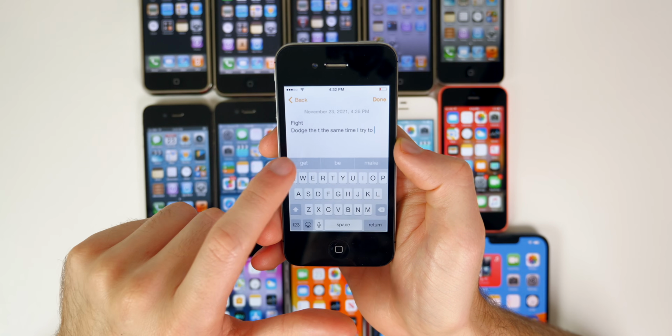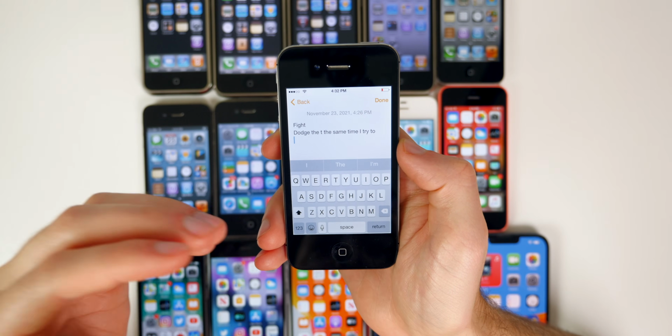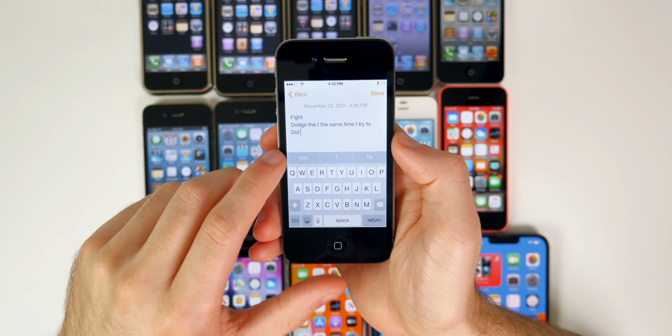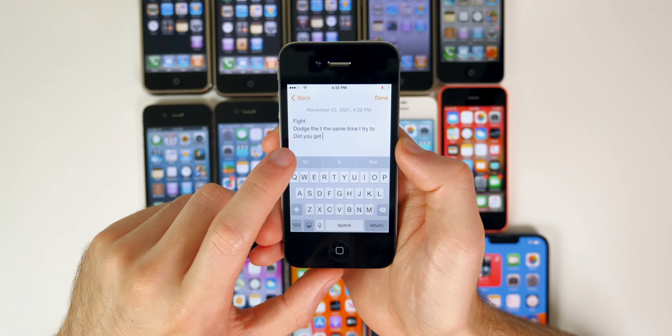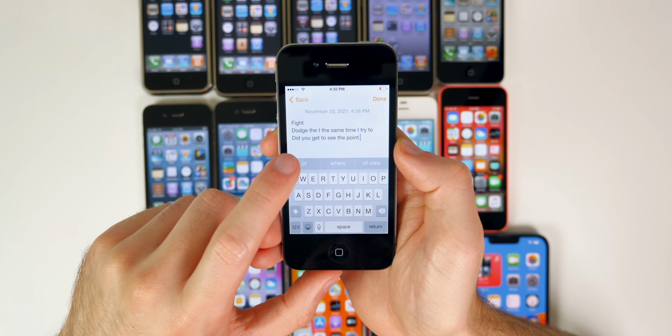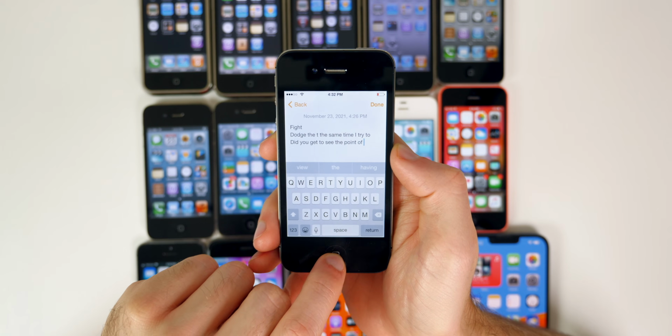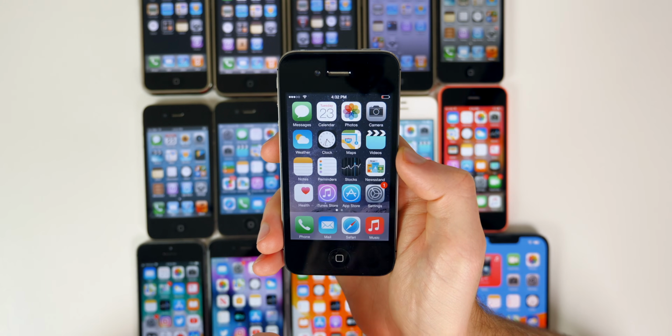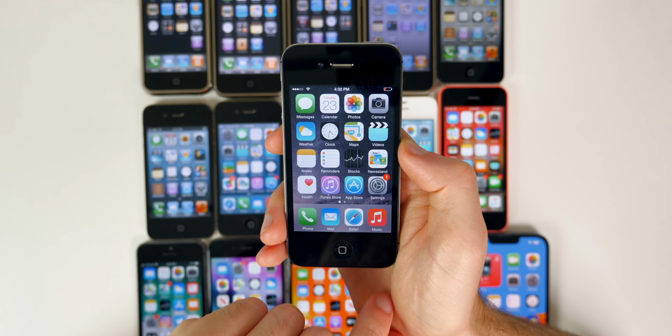So we got, for the first time, what's called QuickType. This is basically predictive text, where if you type something, it would predict what you wanted to type next. And of course, you guys know this all now, but this was introduced with iOS 8. We also got Apple Pay and Apple Music. So we got the Apple Music service to compete with Spotify back here in 2014.